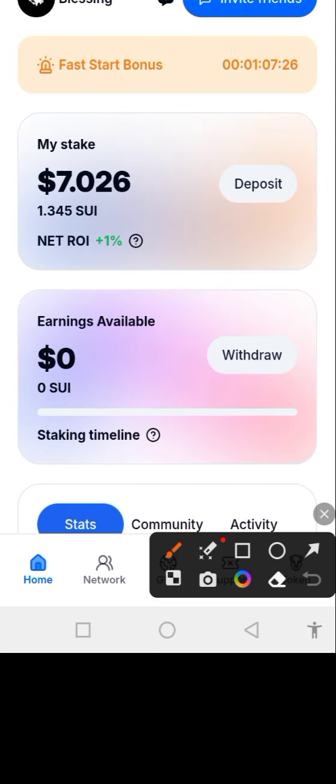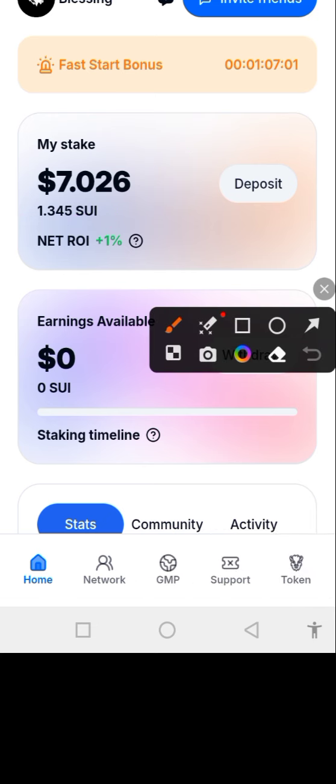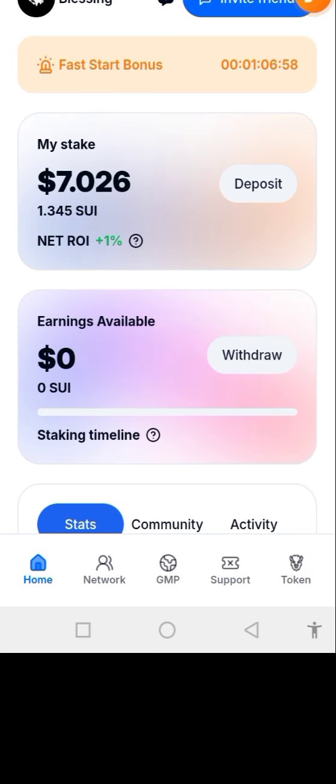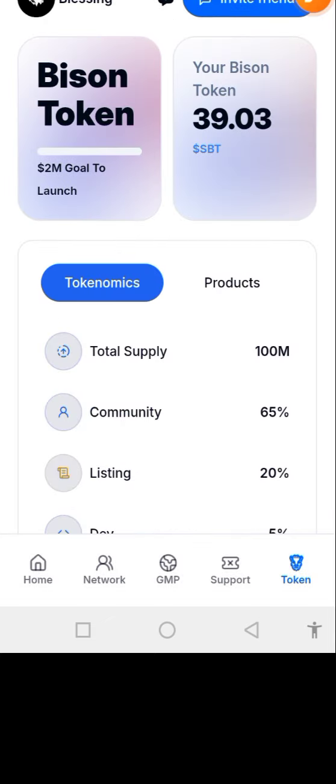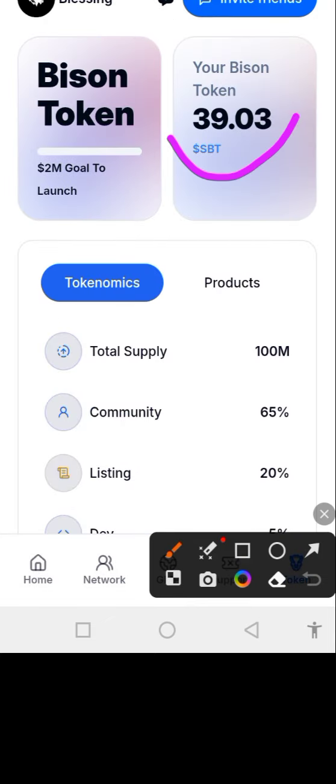Okay, so guys, as you can see, that's the 1.5 Sui that I deposited. I have seen it here. Okay, it has appeared in my dashboard after like 5 minutes. So as you can see what I have here, 1.3 Sui. That's why I say you should not just deposit 1.2 Sui. You should deposit 1.5 Sui. Okay, so if you click on this token now, you see that they used 0.2 Sui to buy me their native token. As you can see it here.